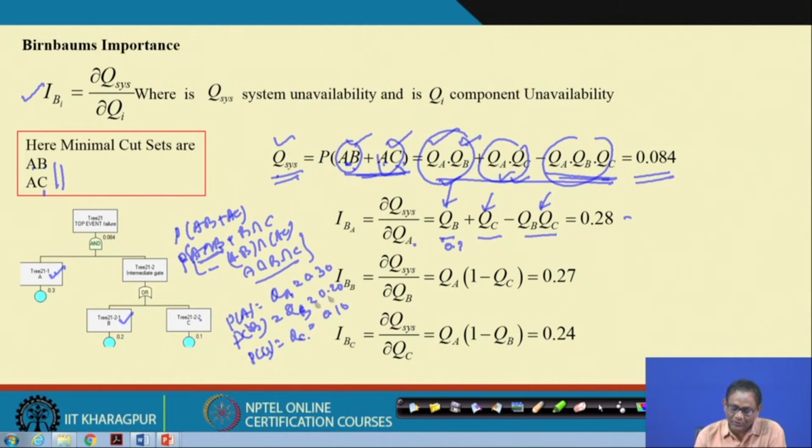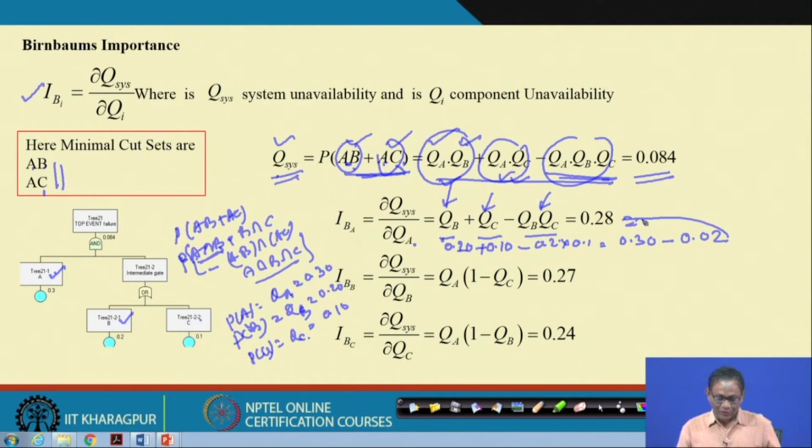So, if you put the values here, what happened? 0.20 plus 0.10 minus 0.20 into 0.1. So, that means 0.30 minus 0.02, this result into this quantity. So, the Birnbaum importance measure for the basic event A, its contribution is this. If it fails, the top event failure will be something like this.